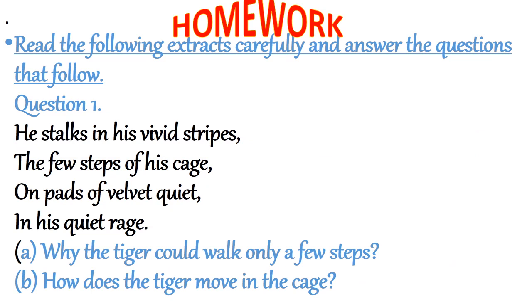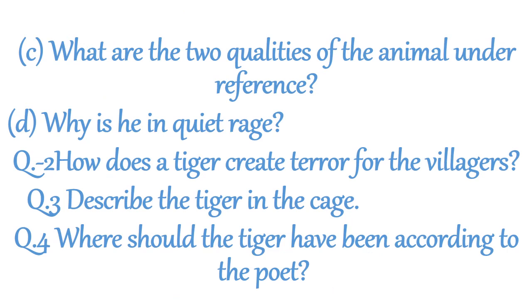This is your homework. Read the following extracts carefully and answer the questions that follow. He stalks in his vivid stripes the few steps of his cage on pads of velvet quiet in his quiet race. Question number 1 is, why could the tiger walk only a few steps? How does the tiger move in the cage? Next question is, what are the two qualities of the animal under reference? Then next is, why is he in a quiet race?